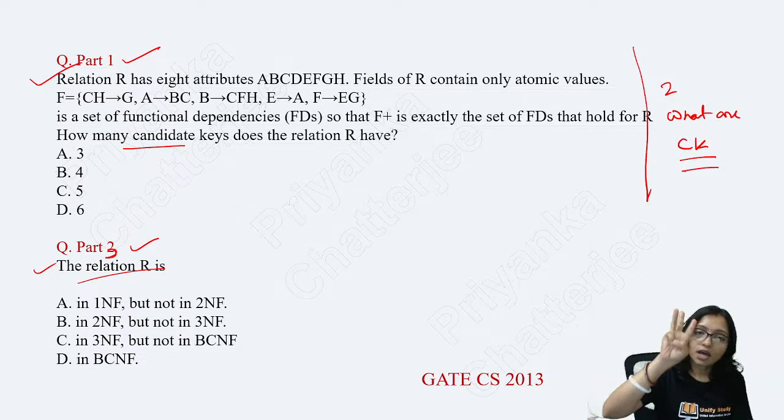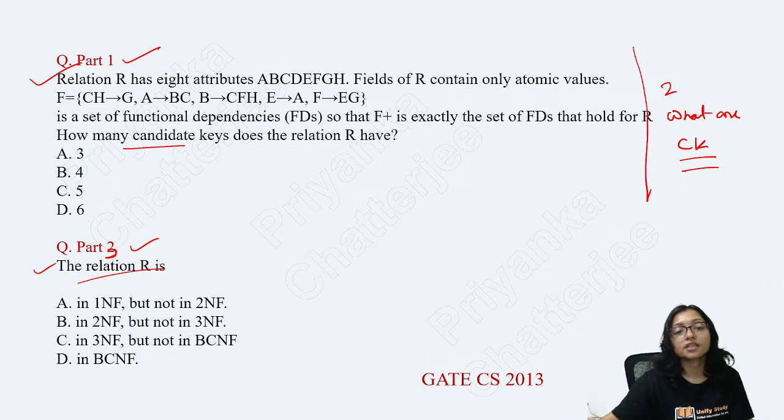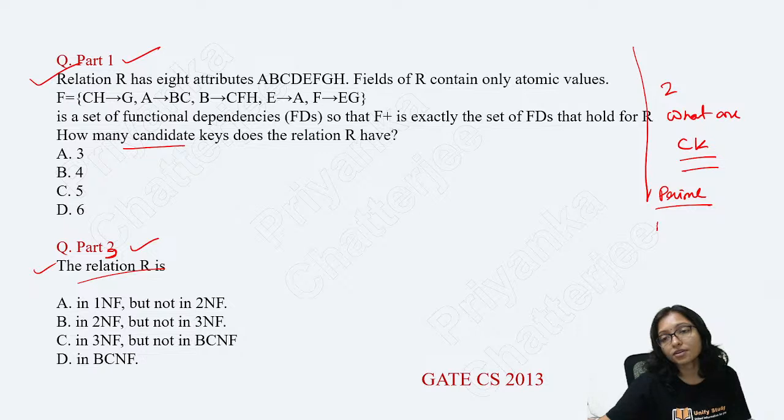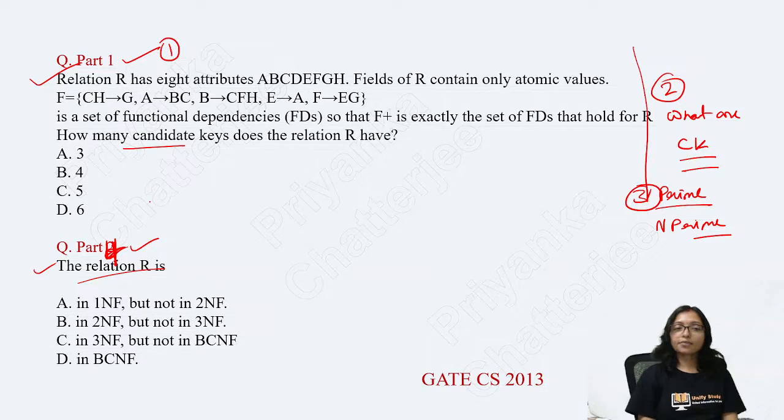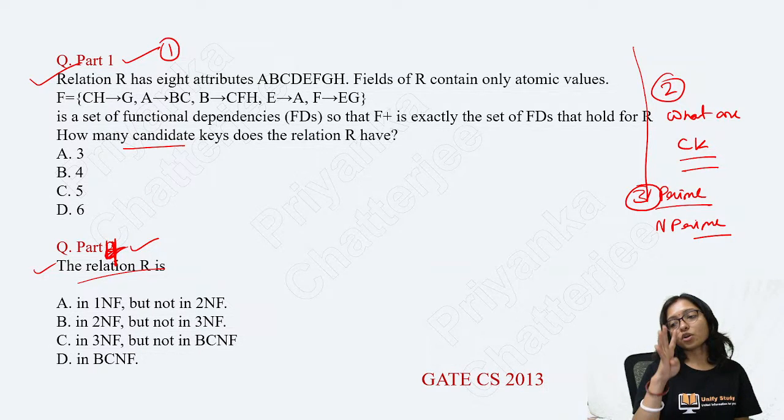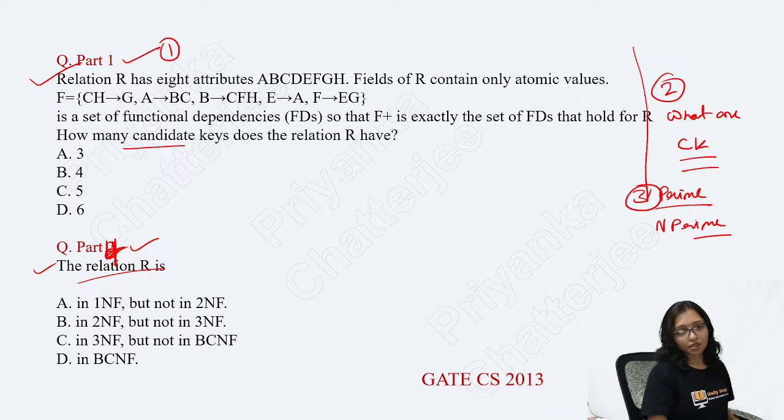1, 2, 3. How many candidate keys? What are the candidate keys? In which normal form is the relation? And the set of prime attributes: what are the prime attributes and what are the non-prime attributes? So this is question number 1, 2, 3 and this is 4. All that you have to do. Do it, I am coming.